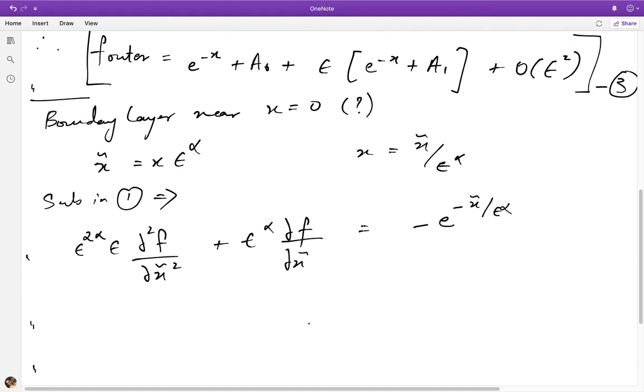Okay, so now we need to basically consider how to determine the value of alpha.